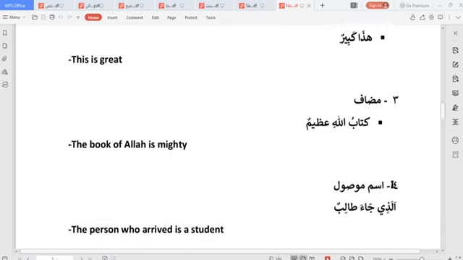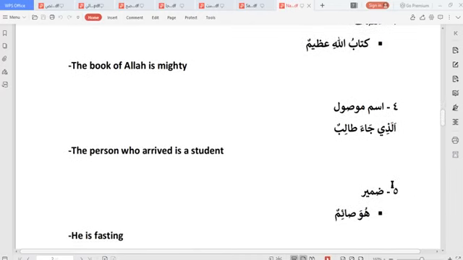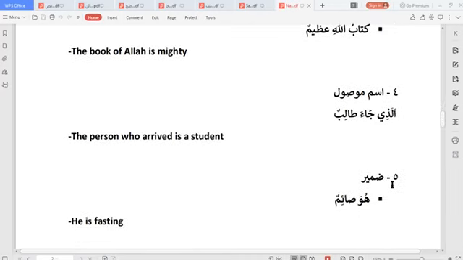So let's move on. We have ismu mawsulun, the relative pronoun, which is used to relate something to something. So an example is alladhi jaa talibun. So alladhi, in Yoruba it would have been toshepe, but this is not Yoruba.